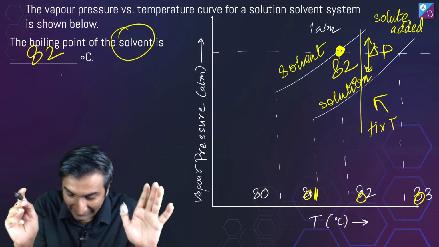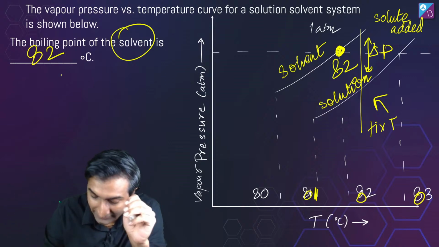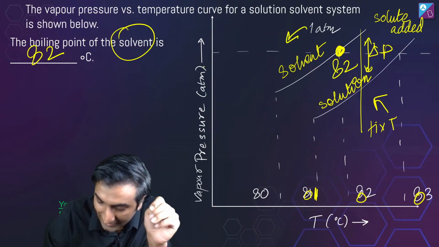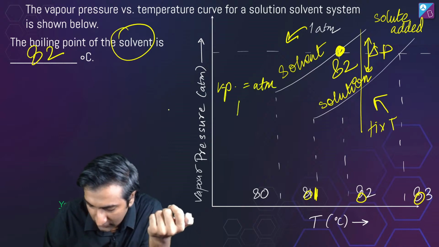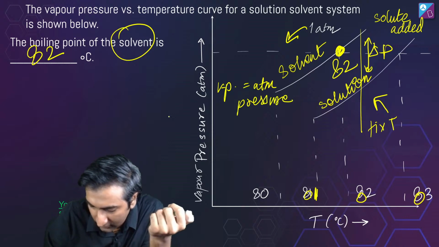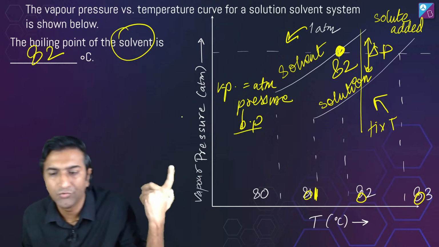Yeah. The simple idea is this. And then how do you know boiling point कैसे निकालना है? I've given you that this line is 1 atmosphere line. And if vapor pressure equals atmospheric pressure, then हो गया भाई boiling point. Right? That's it. These are the two concepts you need to use in this question.